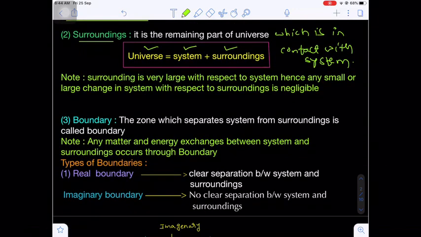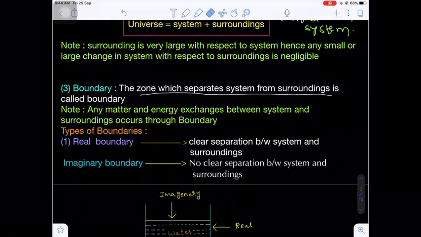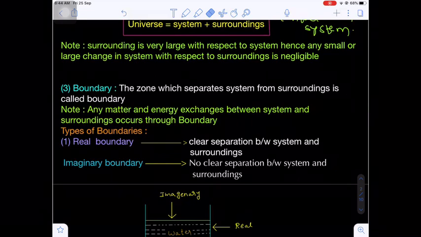Next, boundary. The zone which separates the system from the surroundings. The zone or area which can separate, which may be real or imaginary, the zone which can separate both system and surroundings. Any matter and energy can be exchanged through this boundary only. Matter and energy can be exchanged through this boundary.